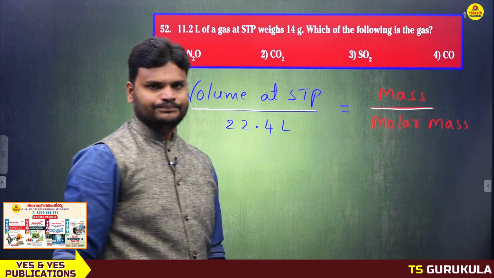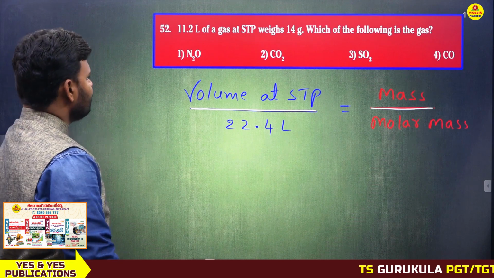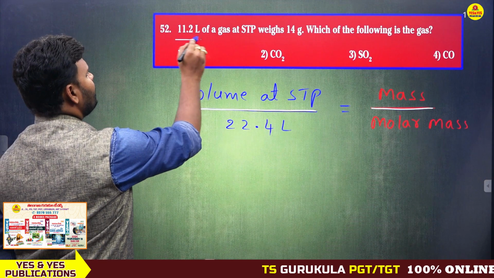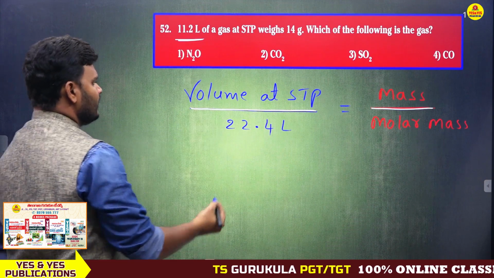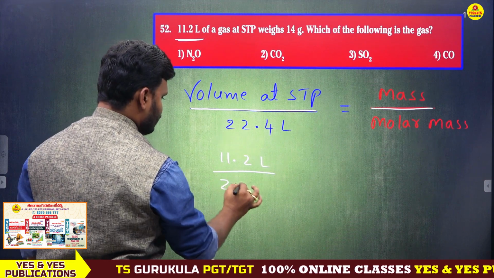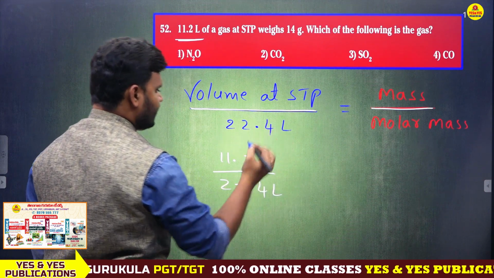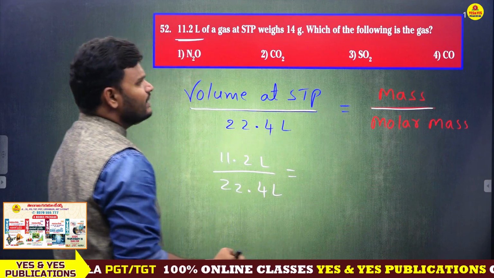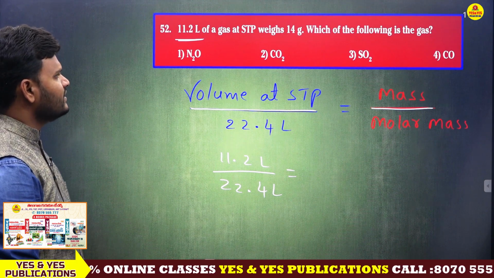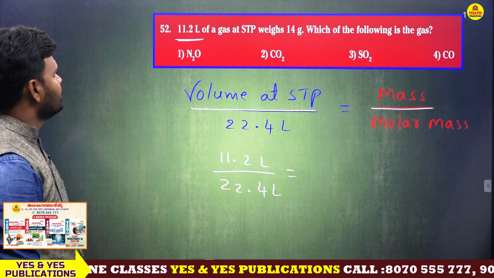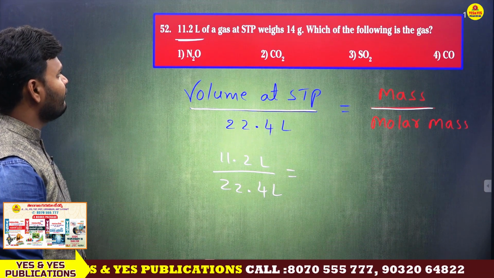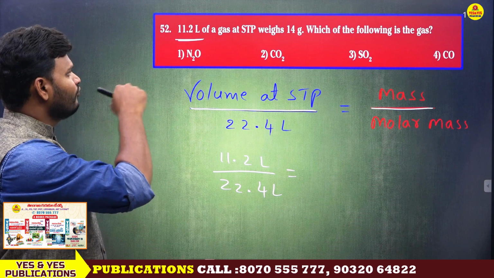This is the formula. So what is the volume they have given? 11.2 liter. So 11.2 liter by 22.4 liter equal to, so what is the mass? 14 gram.